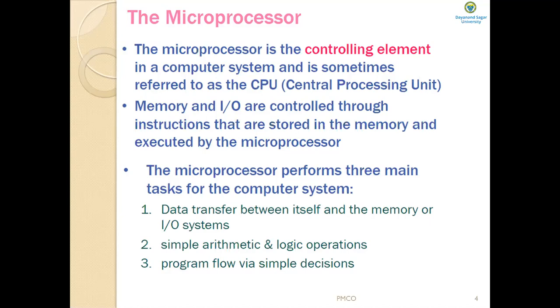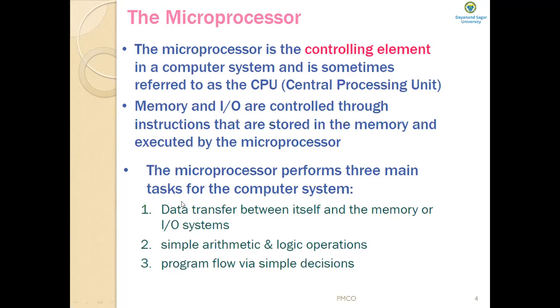And what is the job of this CPU or the microprocessor? It controls the working of the computer system. The microprocessor is the controlling element in a computer system. And what are the tasks that are performed by the microprocessor in the computer system? The microprocessor performs three main tasks for the computer system.